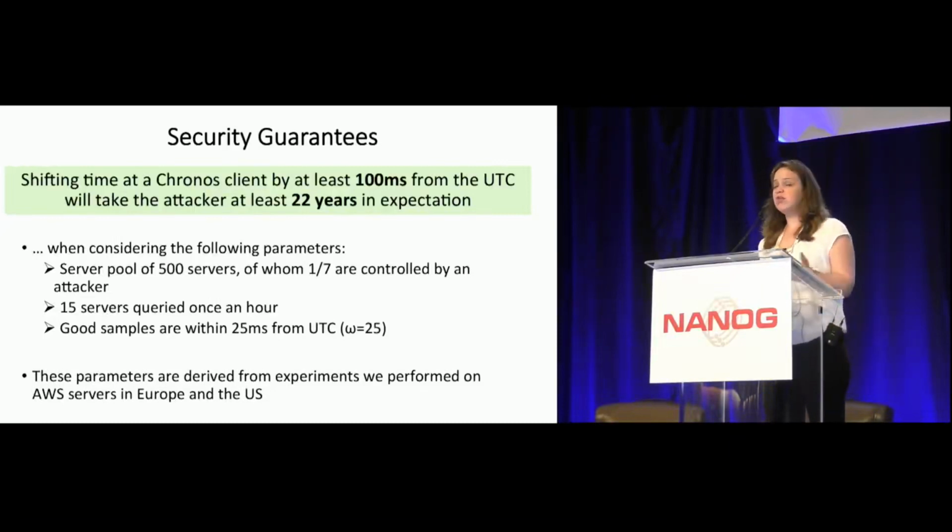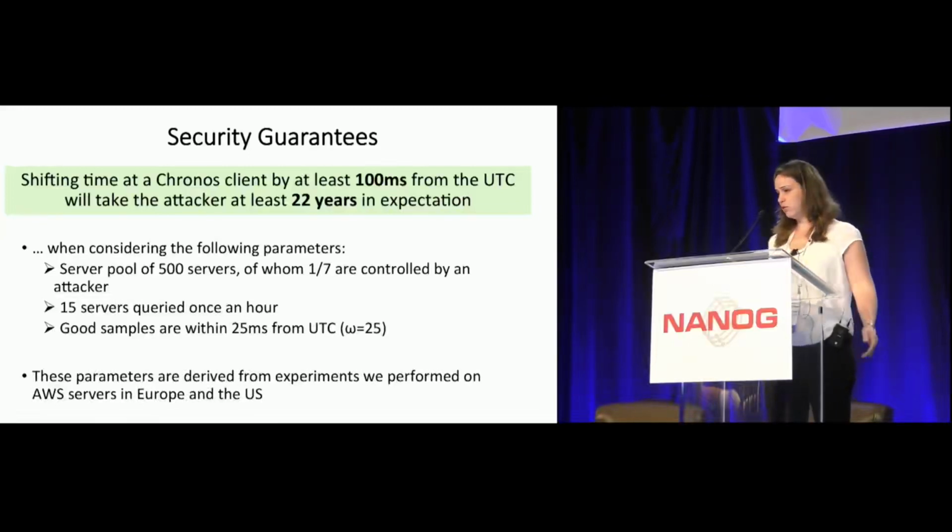And this is when we consider a server pool of 500 servers, but 7 of whom are fully controlled by the attacker. We also assume that 15 servers are queried per hour and that the good samples are within 25 milliseconds from the UTC. These are parameters that we derived from experiments that we conducted on Amazon servers, over 100 servers, both in Europe and in the US.